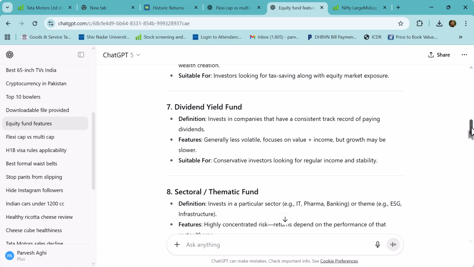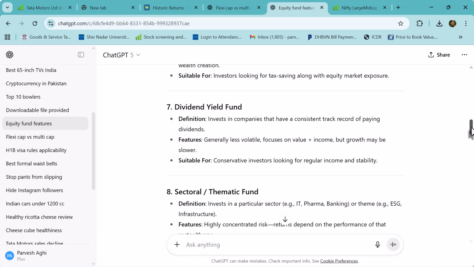Okay. So basically, these are the funds where the fund manager invests in companies which are paying a lot of dividend, because most of the companies pay dividend. Some of the companies don't pay. So it is not mandatory for the companies to pay dividend. Now, some people fancy investing in those companies which pay dividend. So the fund manager is going to choose only those companies which are paying dividend, so that you get a recurring return, as well as capital appreciation on the price of stocks. So this is called dividend yield fund.